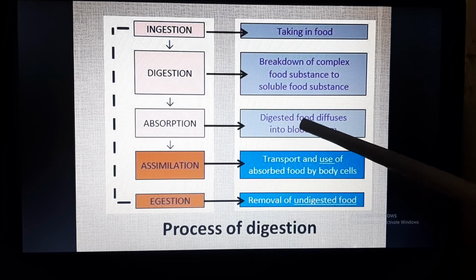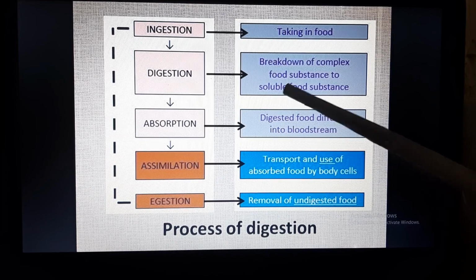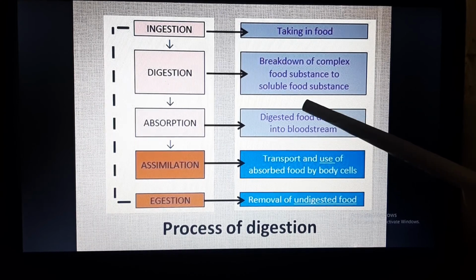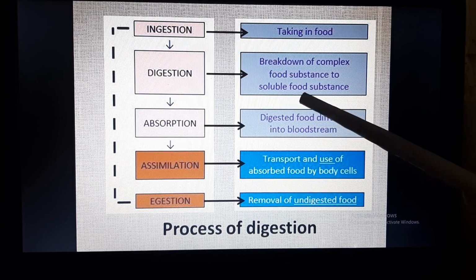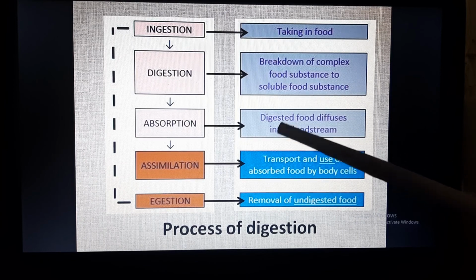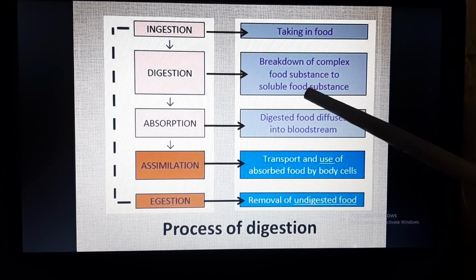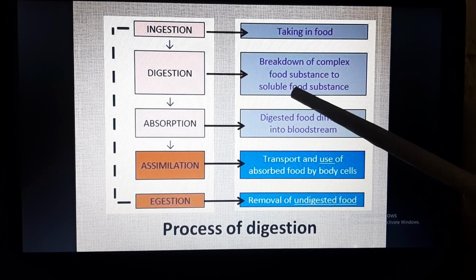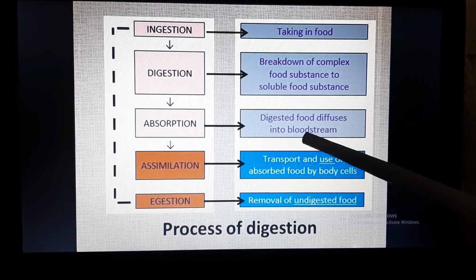So what is this digested food? Digested food are the soluble food substances. That means simple food substances. For example, if we have eaten starch, the starch is broken down into glucose, and that glucose will be absorbed in the blood. If we have eaten protein, the protein will be broken down into amino acids by the process of digestion, and these amino acids will be absorbed in the bloodstream.